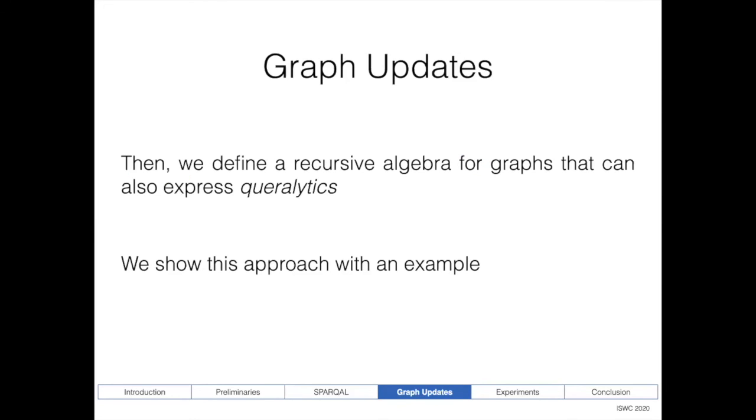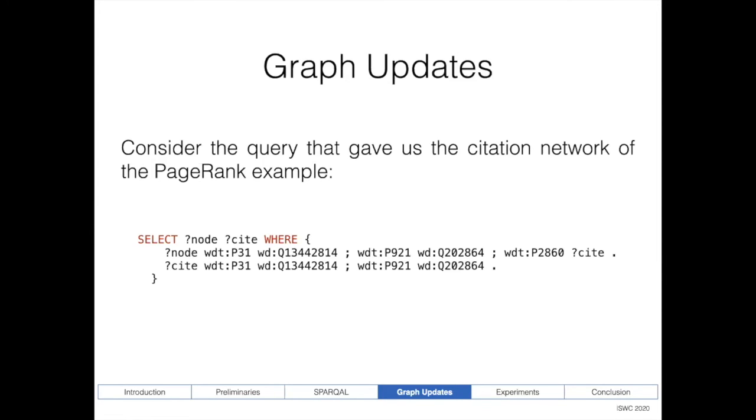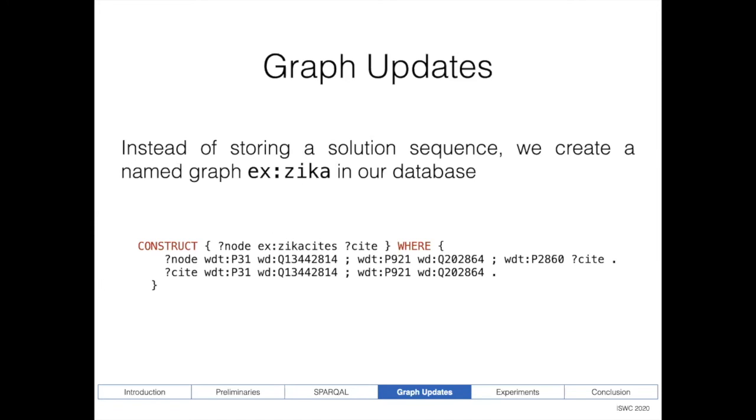Then we define a recursive algebra for graphs that can also express querylytics, and we will show this approach with an example. So consider the query that gave us the citation network of the PageRank example. We say that this represents a directed graph. Then instead of storing the solution sequence, what we do is replace it with a CONSTRUCT. Then we create a named graph called example SIGA in our database. And every time we refer to the variable of the citation network, instead of going to the solution sequence, we will use this named graph.